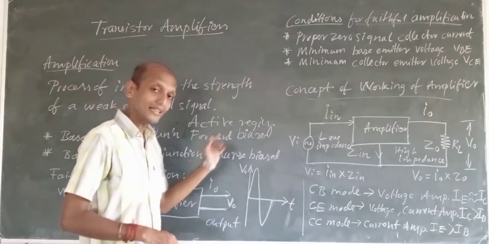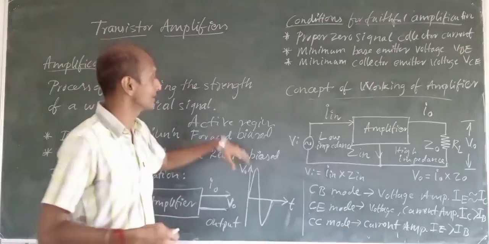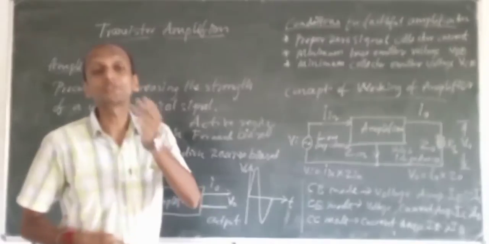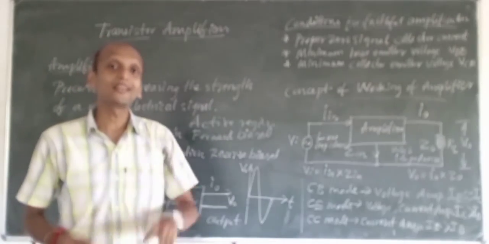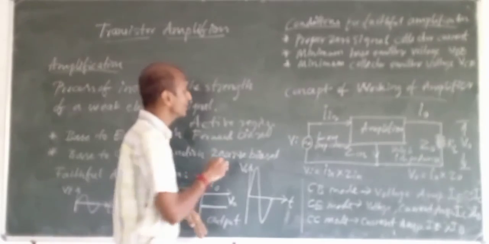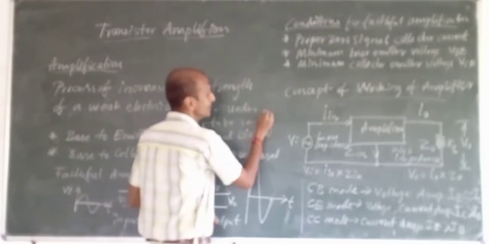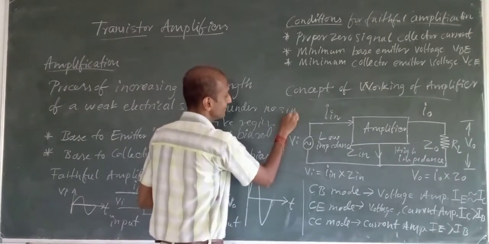Now we will come back to a question. In our previous chapter about transistor biasing, we talked about the DC load line. In that definition of DC load line, we used the phrase "under no signal condition." What is that?